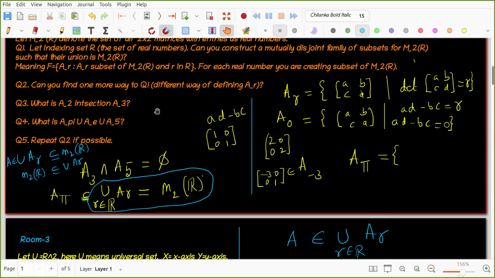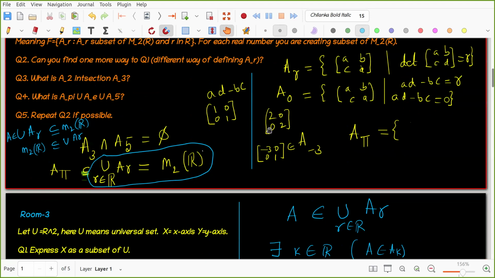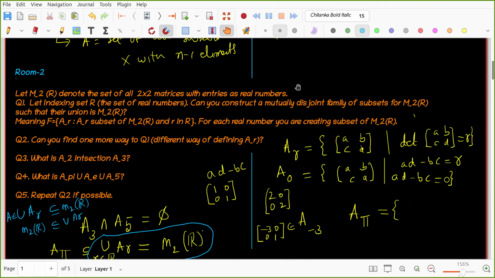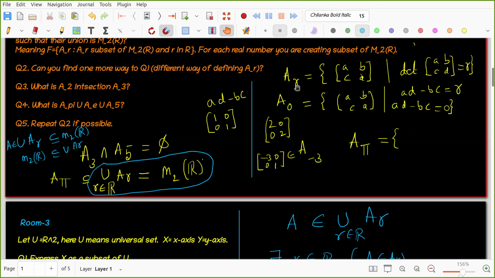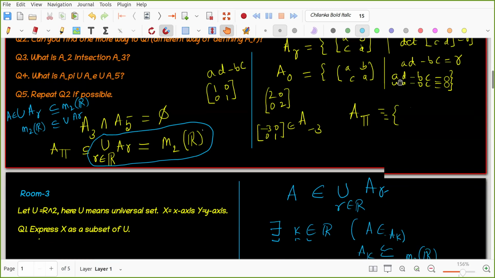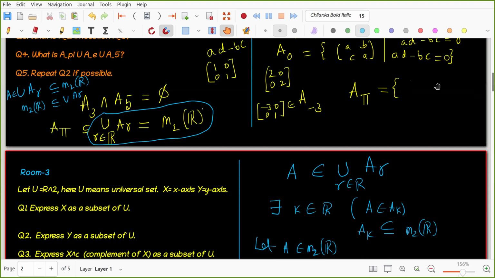What they have done is that for each real number, they constructed the sets. They are subsets of M2 of R, the 2 by 2 matrices. How did they construct them? For each real number R, AR is the set of matrices with determinant equal to R. That is beautiful. So to understand this, what is A pi? A pi is the set of all 2 by 2 matrices with determinant equal to pi.